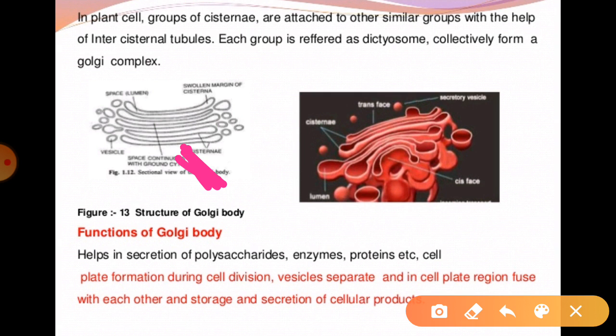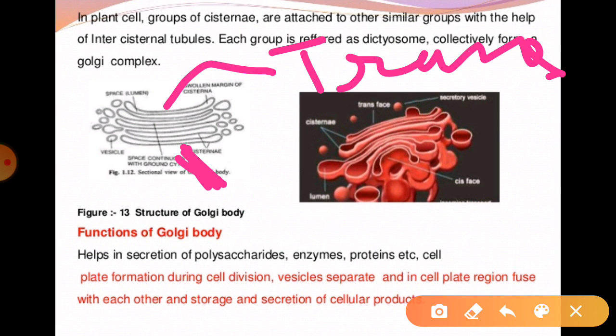But on the other hand, the trans face is concave in shape and lies toward the nucleus. This is the trans face, right? It always lies toward the nucleus, because I told you that the nucleus is always here. So the structure faces towards the nucleus, right? It is responsible for releasing the material which is secreted by the cis face and modified in the cisternae.